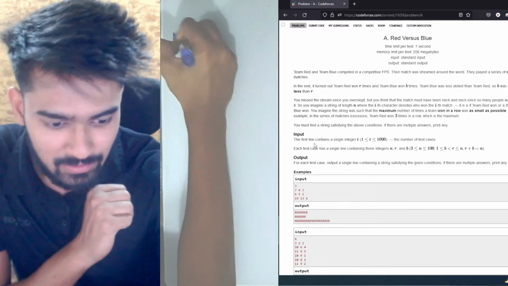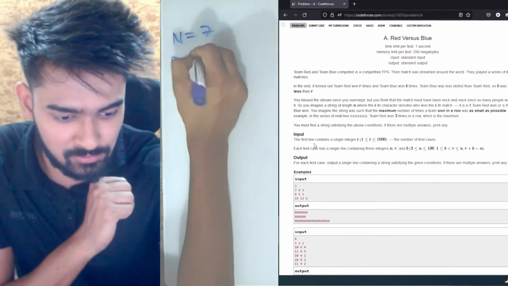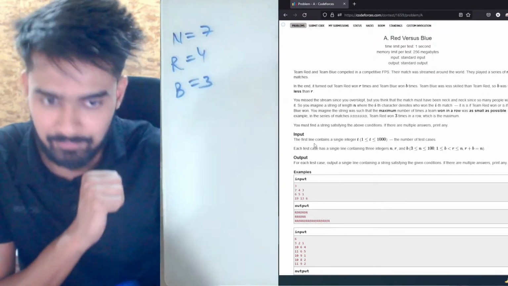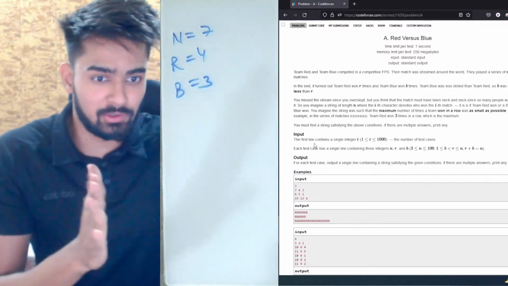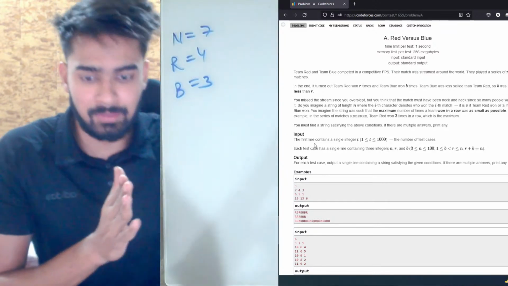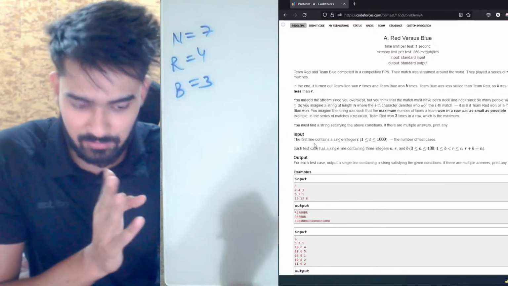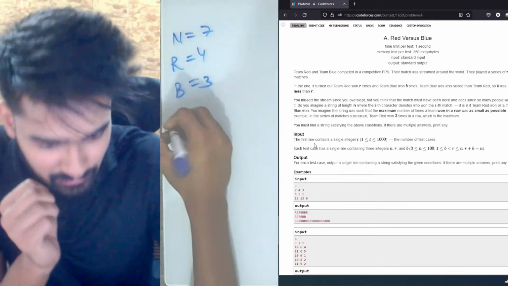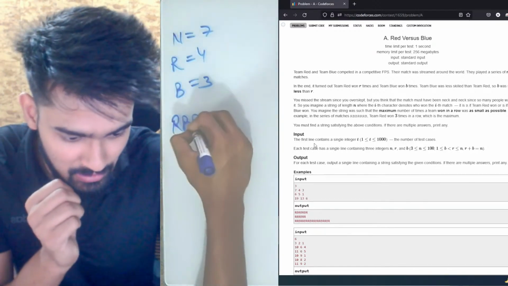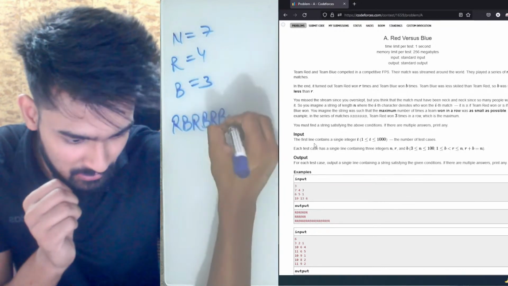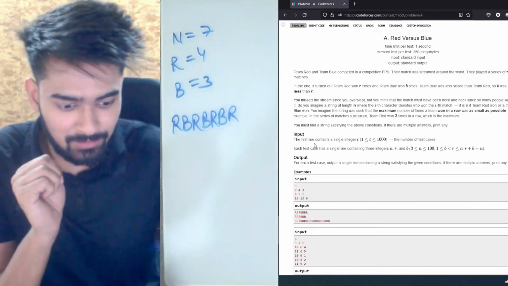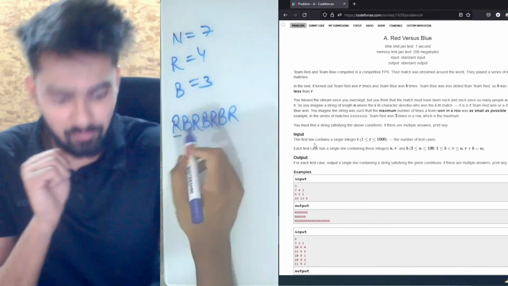So let's take the very first input. We have n equals 7, R equals 4, B equals 3. Now we want the consecutive number of R's to be as small as possible in the final string. How do we do that? We can do that using R, B, R, B, R, B, and R, because at most there is one consecutive R or one consecutive B.